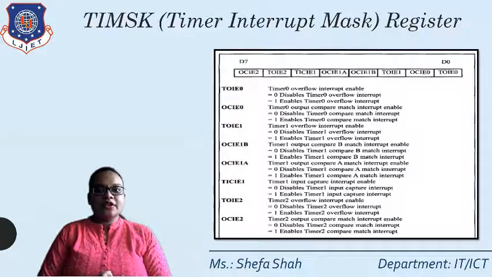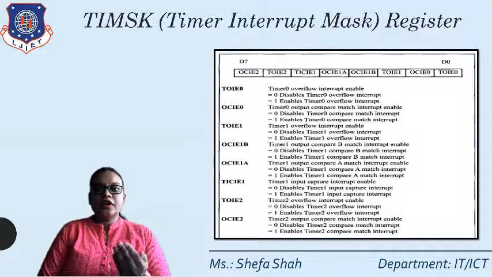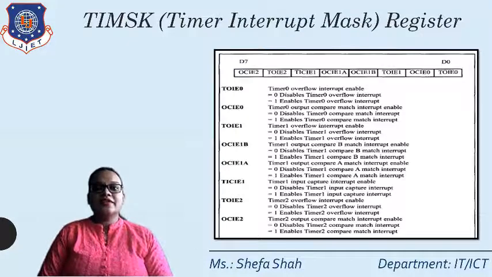Then there is TOIE1, that is the timer 1 overflow interrupt enable, then output compare for A and B, then TICIE1, that is the input capture interrupt enable for timer 1. The last 2 bits are the timer overflow for timer 2 and the output compare mode for timer 2. Whenever we write a program for the interrupt based on the timer, we use this TIMSK register to monitor whether it is overflow or not, and based on this we make the count enable and generate the delay.